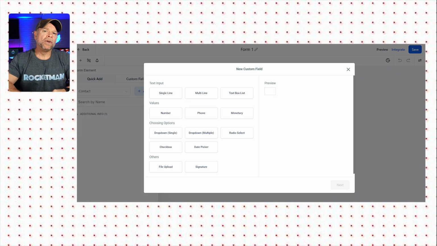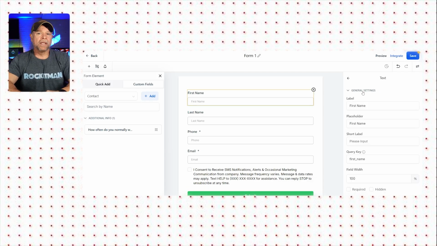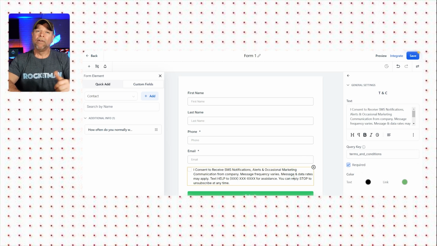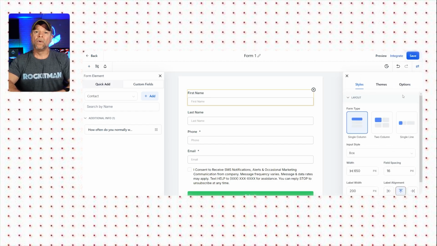Now, let me show you how to customize the existing fields, whether they are quick add fields or custom fields. So you can adjust them the way that you like to suit your needs. Just click on any field within the form that you want to modify. And when you do this, a right sidebar is going to open up where you can adjust various settings like the label, placeholder text, a short label, query key, field width, and more. Furthermore, you can change the style, theme, and access other customization options to make the form more visually appealing. To do this, just click on the Style and Options icon located at the top right corner, right below the Save button.